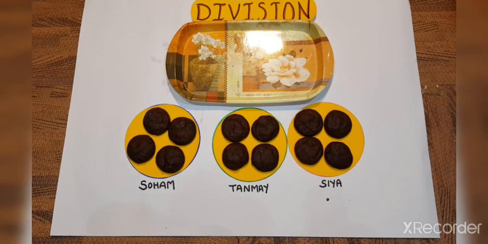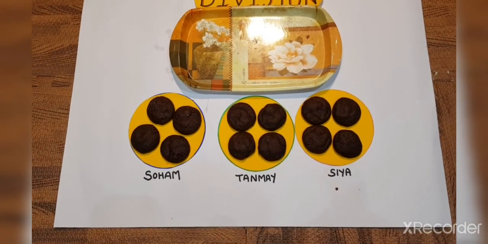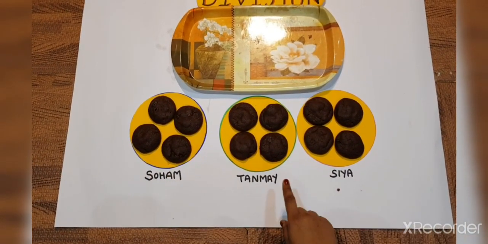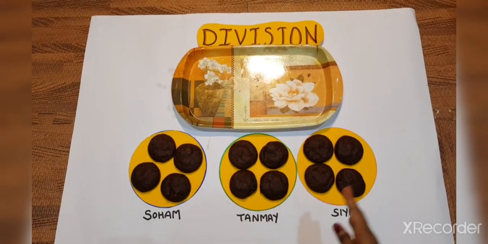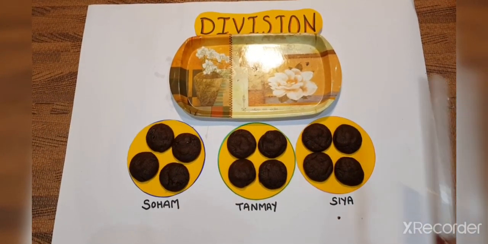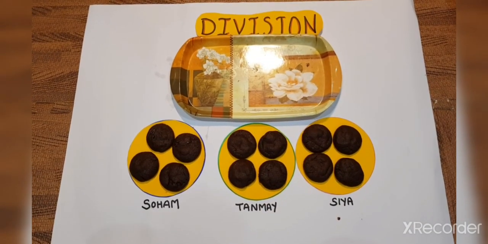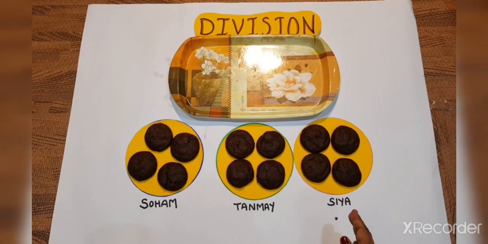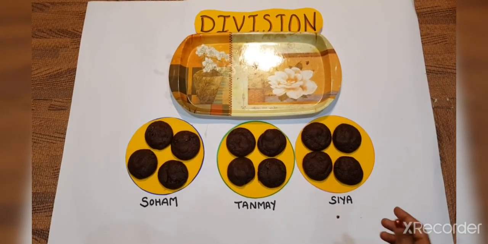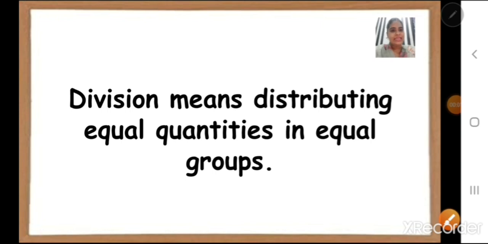Children, what does it mean? It means that when we distribute anything, any quantity, into equal parts, that is known as division. What we have done here? We have divided all the cookies into equal parts. So, we can say division means distributing equal quantities in equal groups. Division means dividing or distributing any quantity, any item or any number, into equal groups.